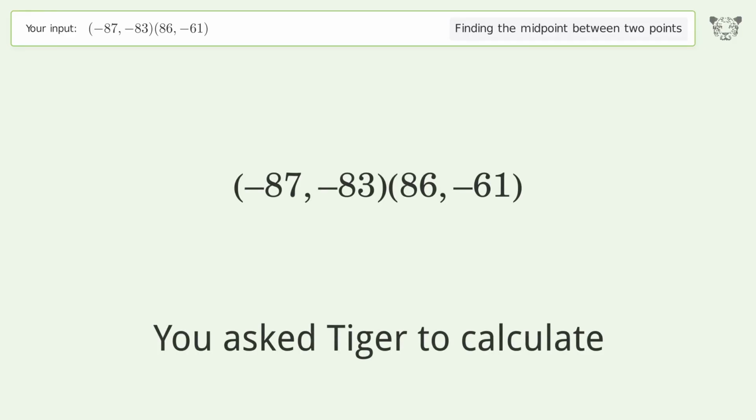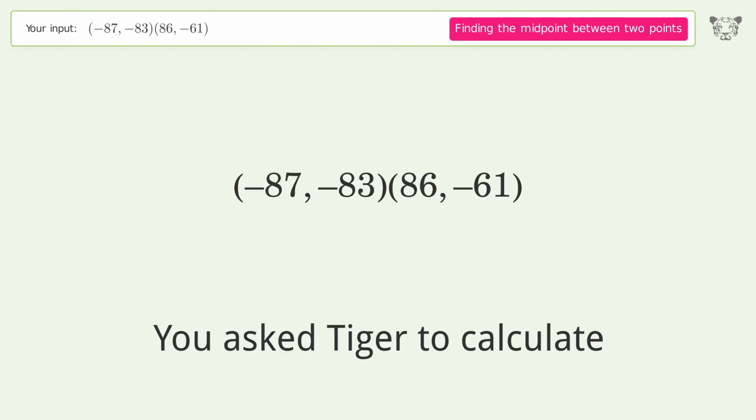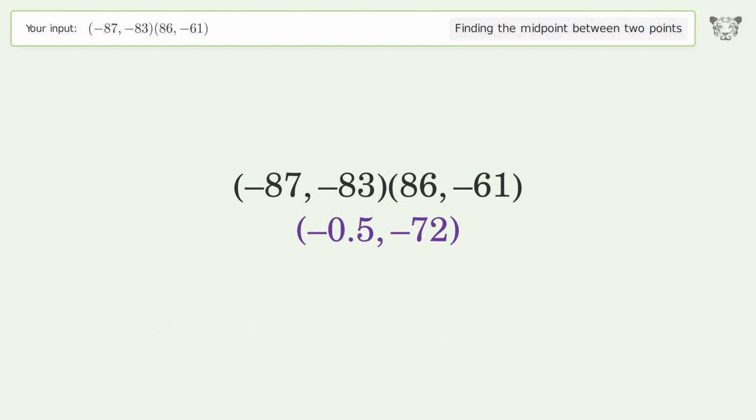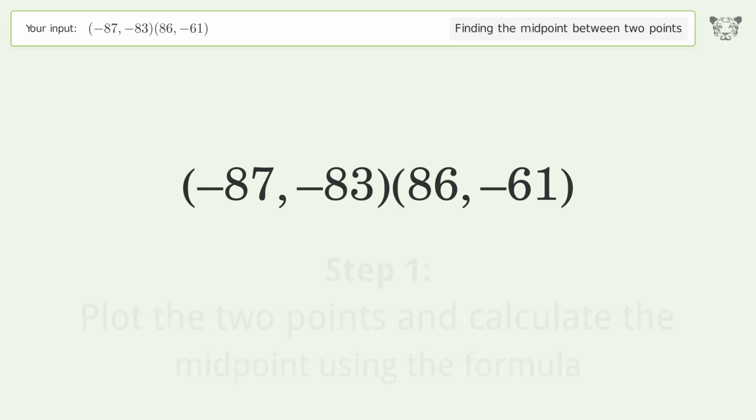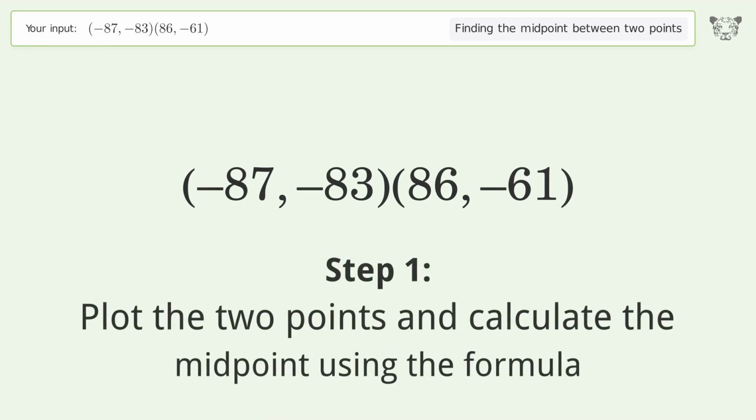You ask Tiger to calculate. This deals with finding the midpoint between 2 points. The midpoint between the 2 points is negative 0.5, negative 72. Let's solve it step by step. Plot the 2 points and calculate the midpoint using the formula.